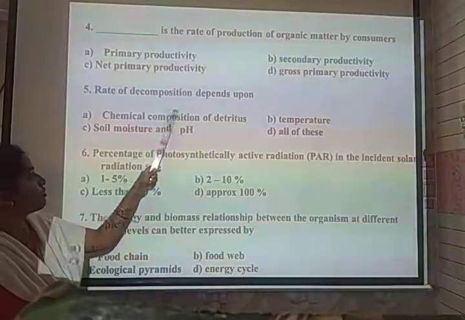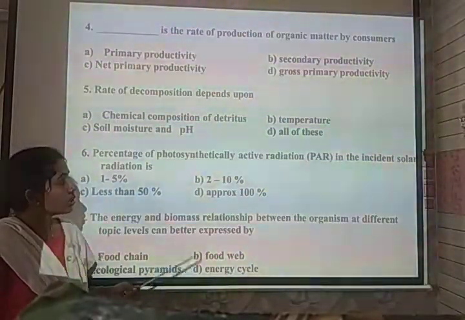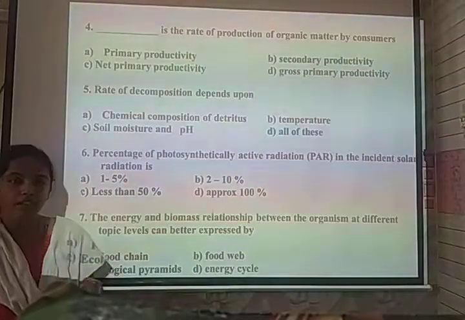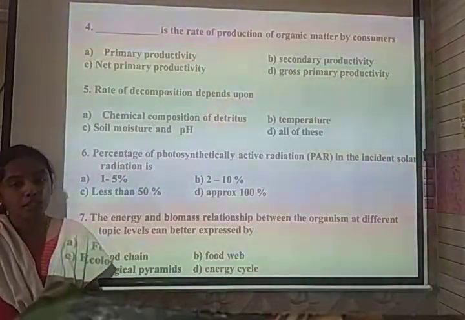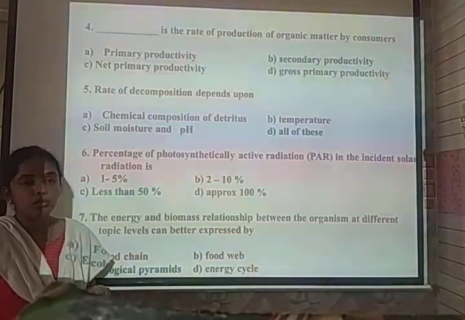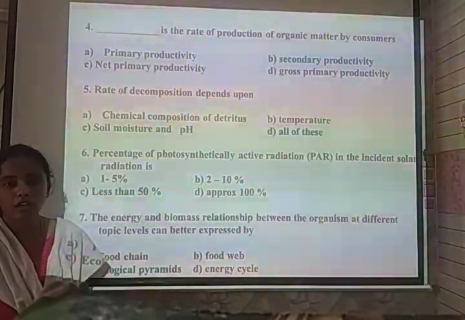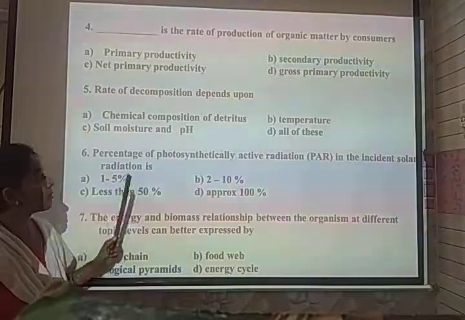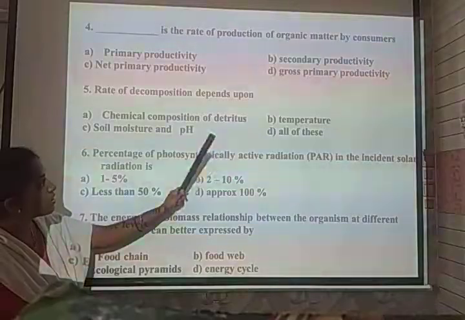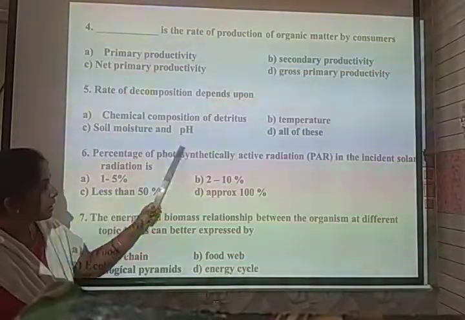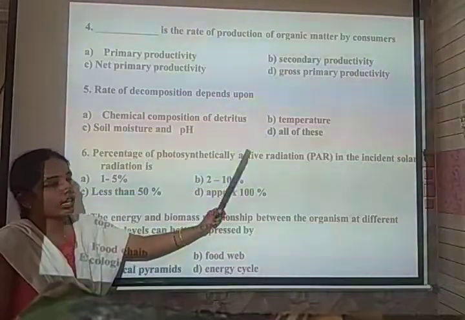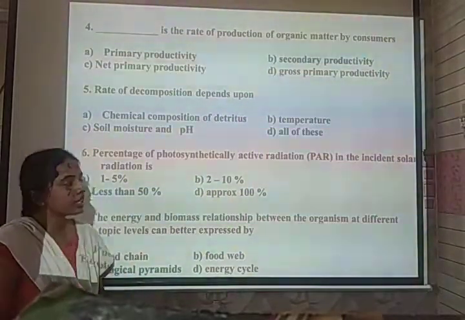The rate of decomposition depends on the factors that affect decomposition. It involves abiotic factors and chemical composition. The abiotic factors involve soluble water media and inorganic substances. The chemical composition of detritus, temperature, soil moisture and pH all play a major role in decomposition. So the correct option for this question is all of these.